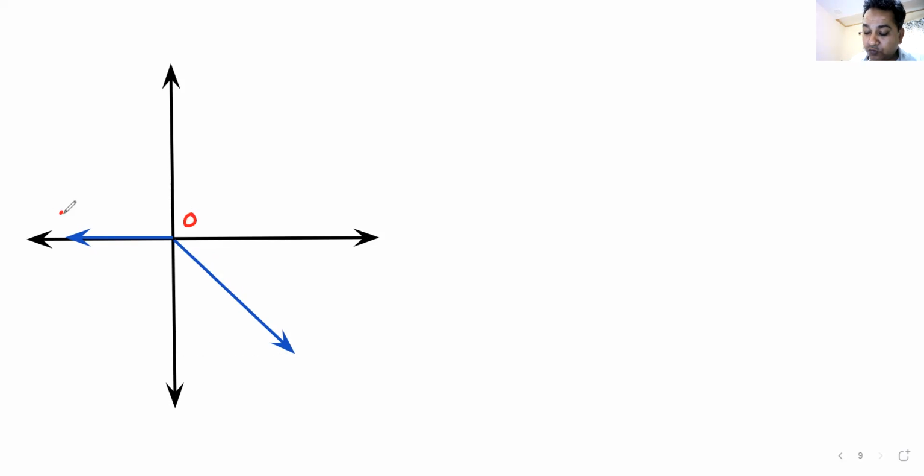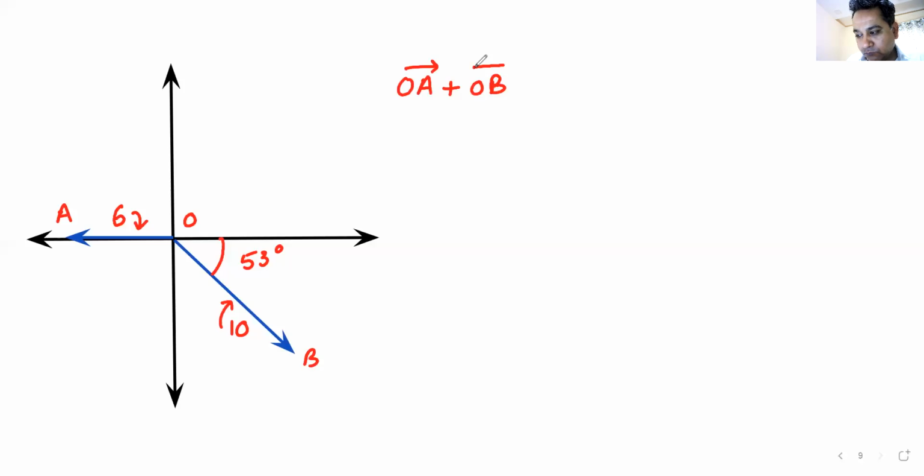This is O, this is A, this is 6 units. This is 10 units. This angle is 53 degrees. And this is your OB. You have to find OA plus OB vector. Can you do that? Confident enough? OA vector plus OB vector.